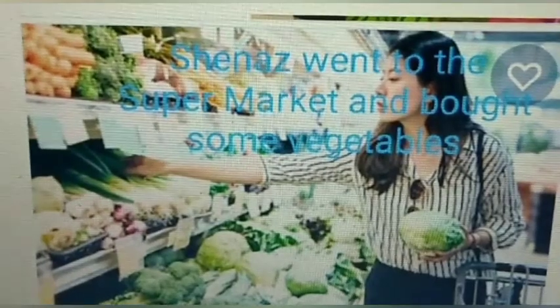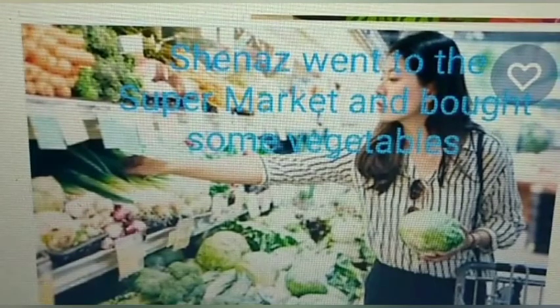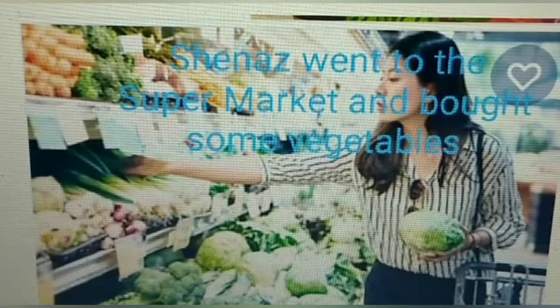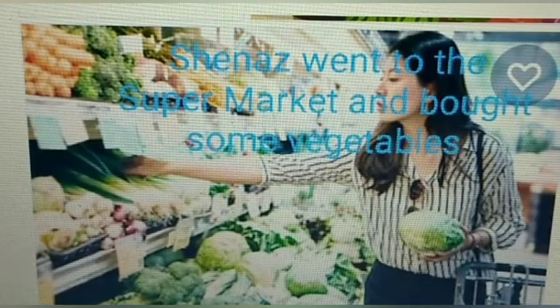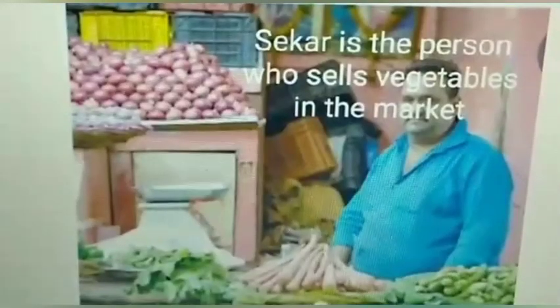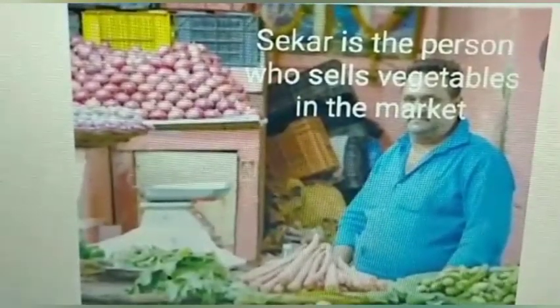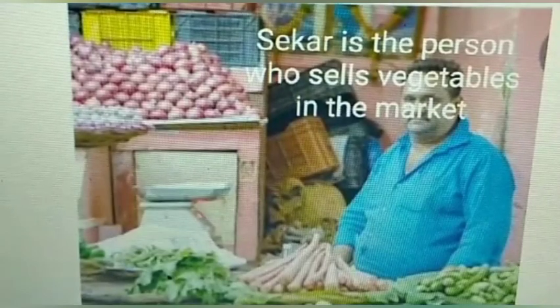Dear students, we shall see some illustration for these conjunctions. First, coordinating conjunction, one example I have given. Shainas went to the supermarket and bought some vegetables. So the coordinating conjunction is and. Next we see an example for subordinating conjunction.